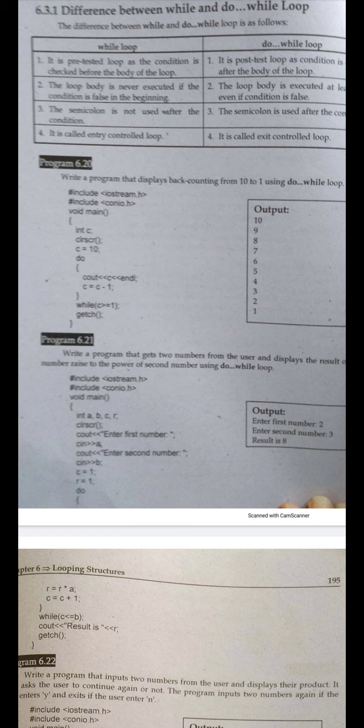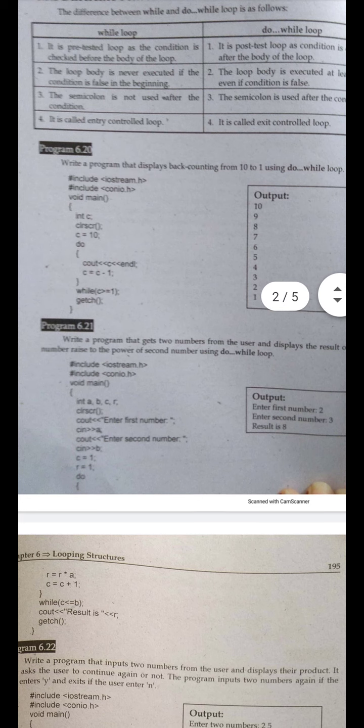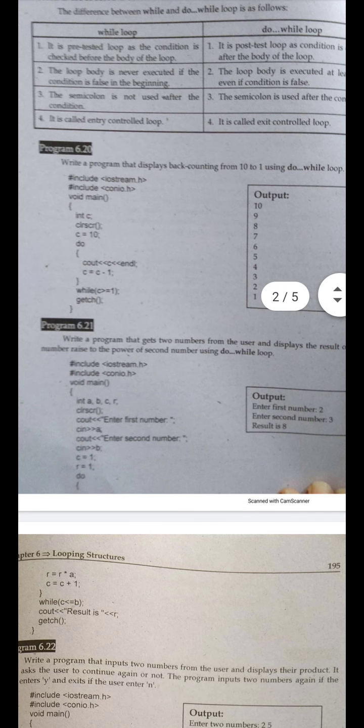Now the clear screen function is used to clear the screen, and we will give the value 10 to the C variable. So we will assign the value 10 to the variable C. Now what is the value of C? 10. Now come to the do condition. Do, and then start braces. It is the block of statements.